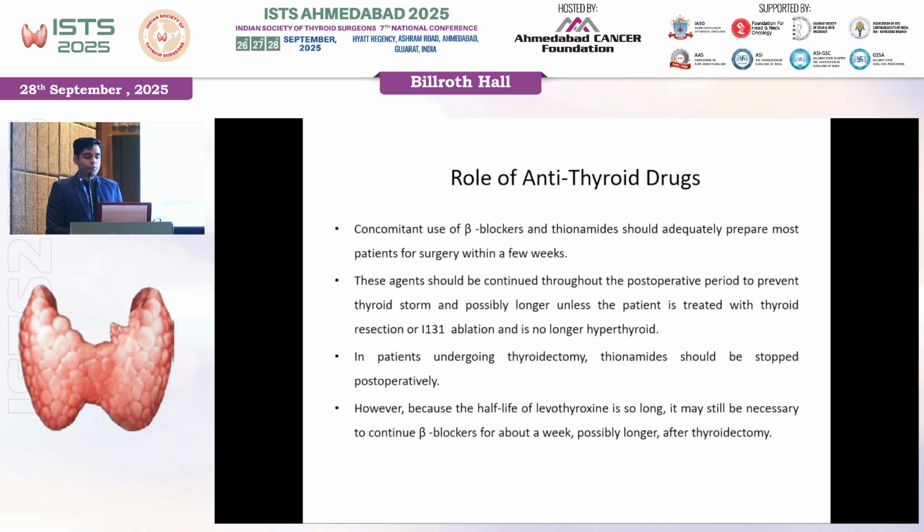And these agents should be continued throughout the post-operative period to prevent a thyroid storm, and possibly longer, unless the patient is treated with thyroid resection or iodine 131 ablation and is no longer hyperthyroid. In patients who undergo thyroidectomy, thionamide should be stopped post-operatively.